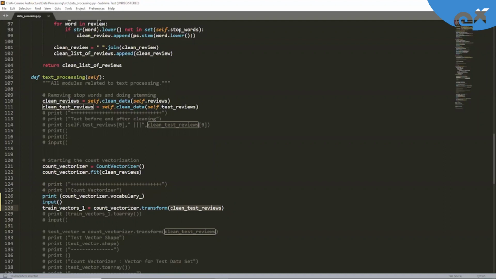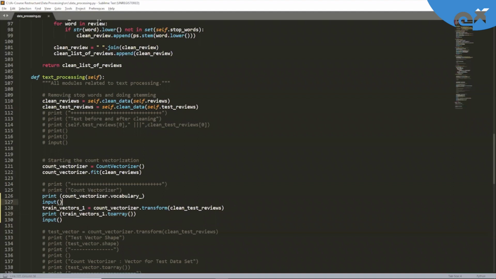And we know that in this, what we have is 2 reviews. So once we print this train_vectors_1 dot toarray, it is simply, you can say, in a human readable format. So basically this will give us the vector of, or say CountVectorizer, a bag of words for the 2 reviews which are part of our test_reviews.